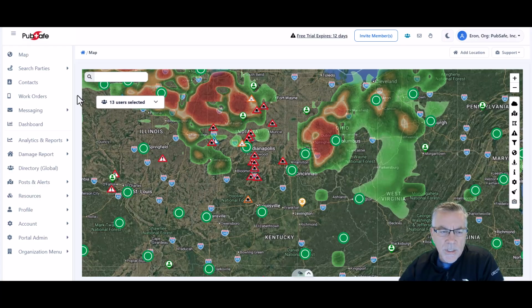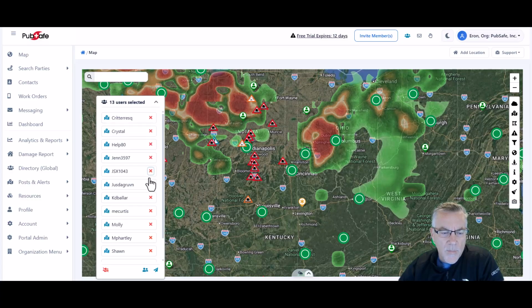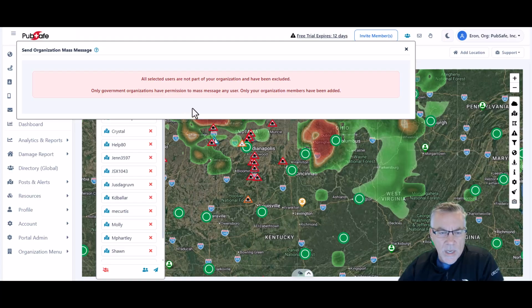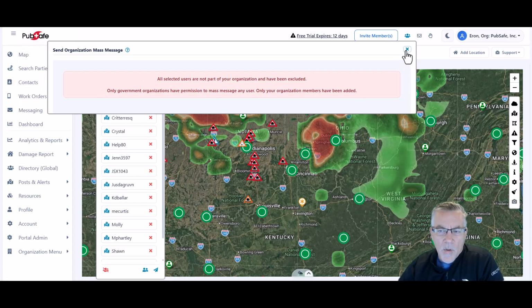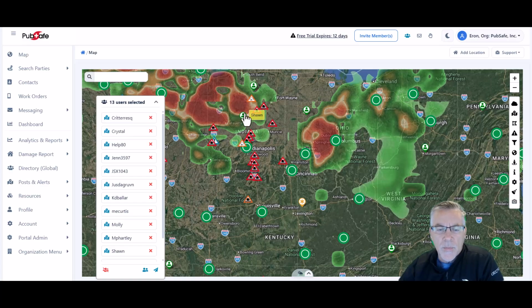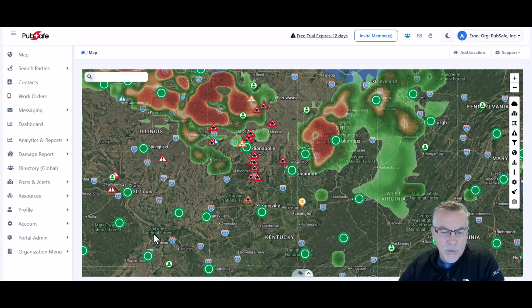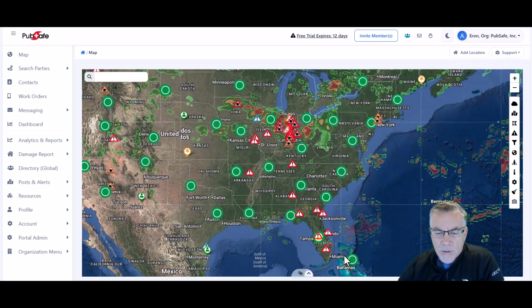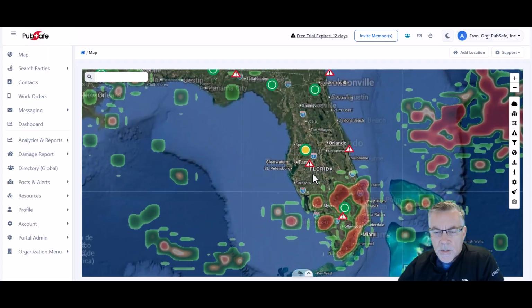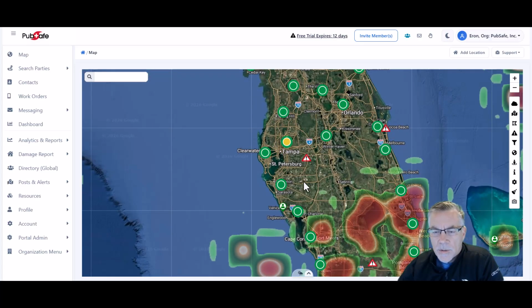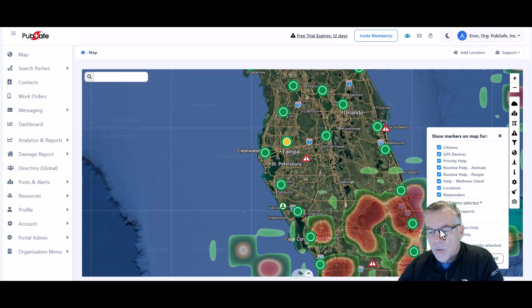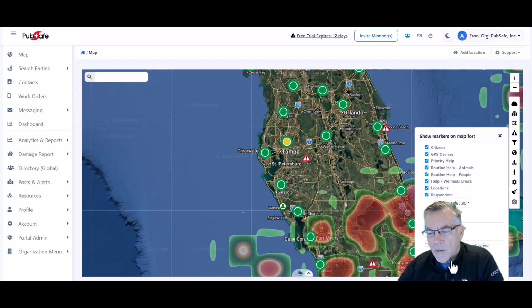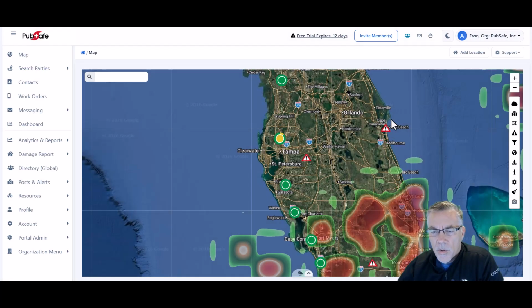And what you'll see here is that actually none of them are available to receive a message. You say, well, that's not a very good example. Well, what that is an example of is I'm logged in as a regular organization user, and these people are not in my organization. If they were in my organization, which I will now switch to Florida, where we have some demo users. We'll go down here and we'll zoom in. I'm just scrolling the mouse wheel. And then what I'm going to do is I can come over here and I can switch to org members only, and I can go to apply. Now it removed everybody that's not a part of our organization in this little trial account.